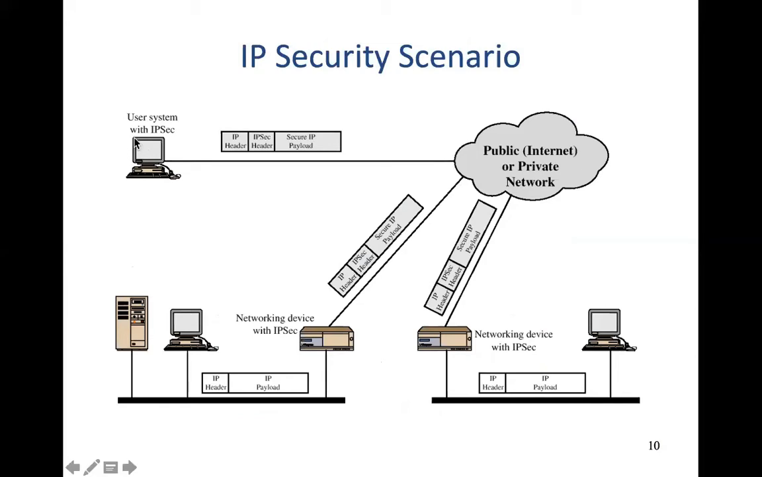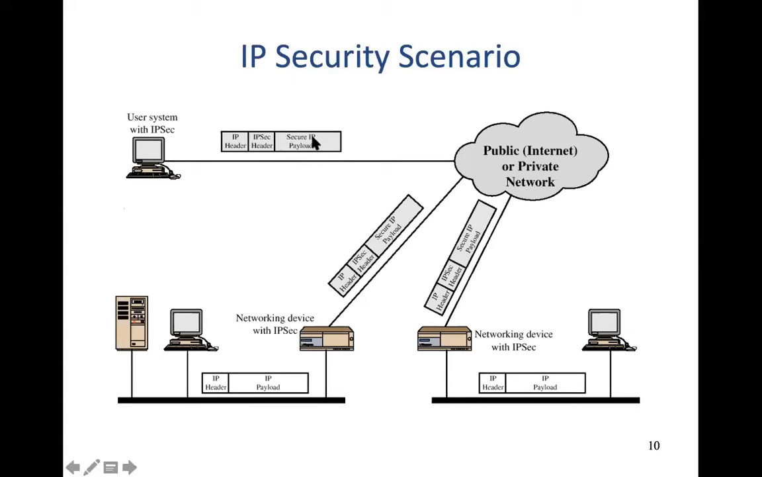Let's look at the one at the top. This is like a regular laptop, and this laptop is using IPsec. So now the packet that it is generating is not a pure IP packet. It's an IPsec packet. It usually has an IP header, and the packet will also have an IPsec header. And then of course there is a payload which is secure. In some sense, it's encrypted and authenticated, or it has a hash available for authentication.